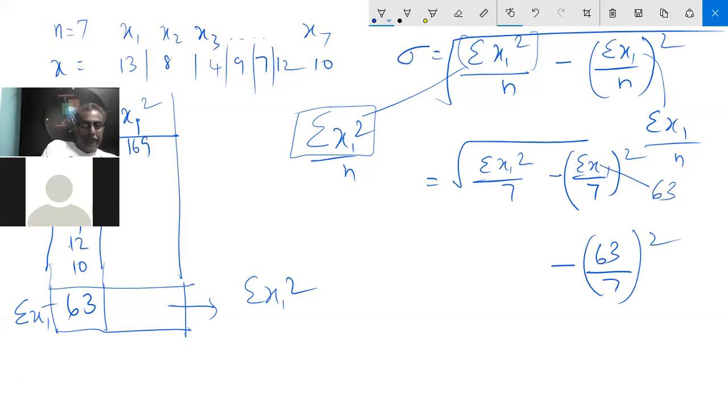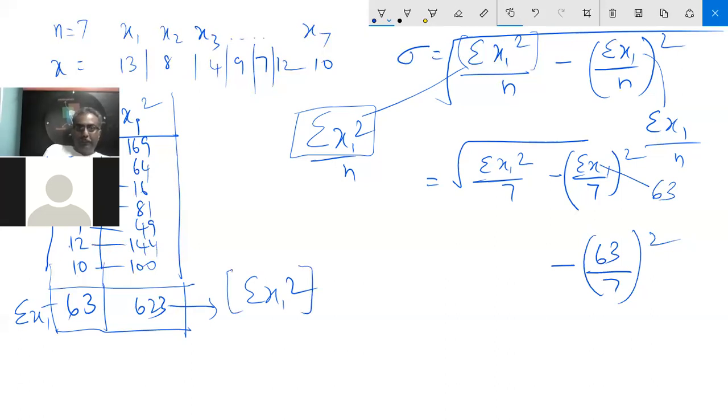8 into 8, 64. 4 into 4, 16. 9 into 9, 81. 7 into 7, 49. 12 into 12, 144. 10 into 10, 100. If you calculate all of this, 623 is coming. So sigma x of i squared is equal to this value, 623.